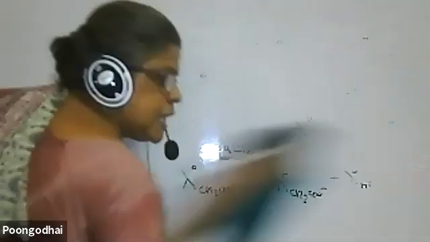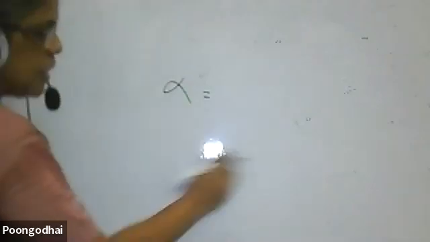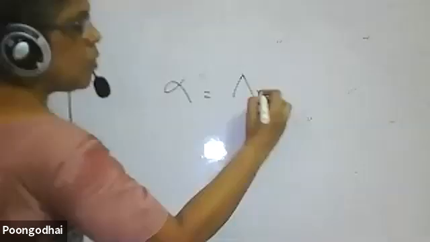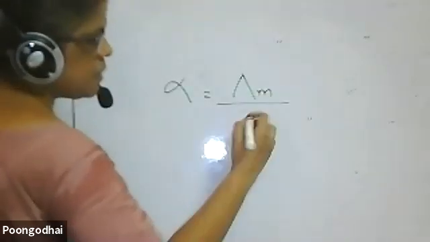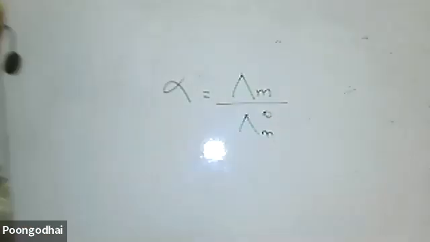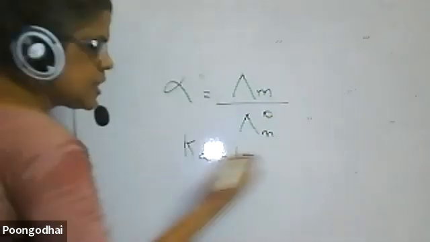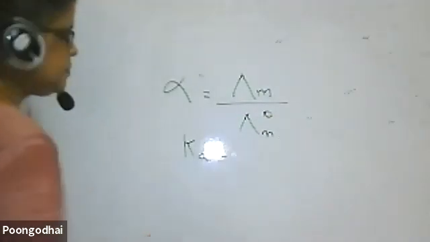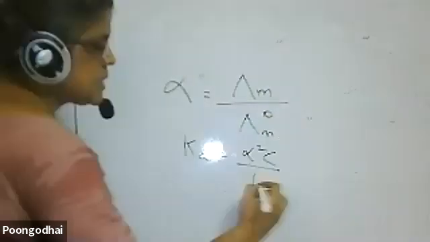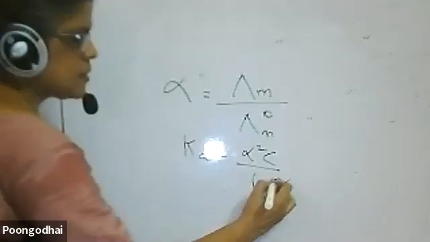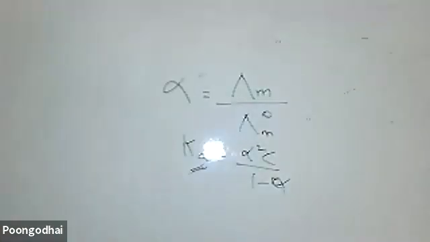If I know the limiting molar conductivity of the individual weak electrolyte, what I am trying to find out is alpha, the degree of dissociation. Degree of dissociation is equal to molar conductivity by limiting molar conductivity. That you have to find out. When I find out alpha, I find out Ka, which is alpha square C by 1 minus alpha, the dissociation constant of a weak electrolyte.